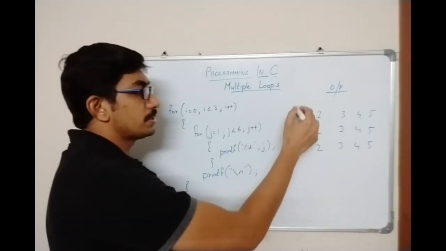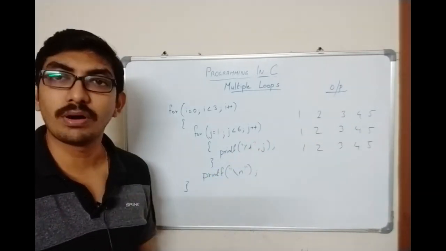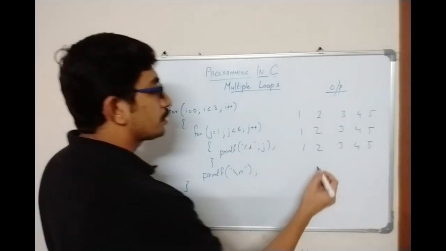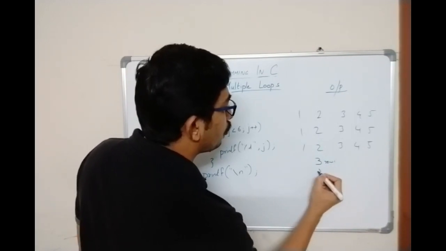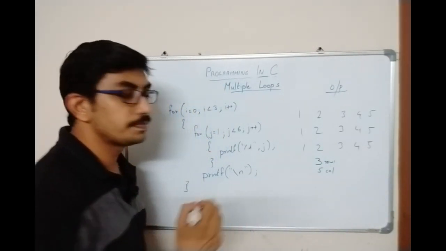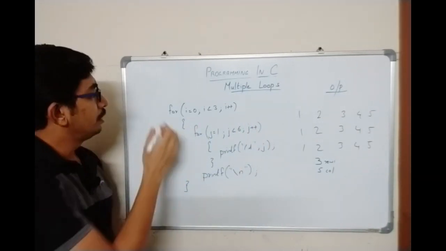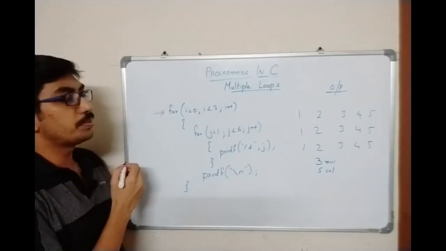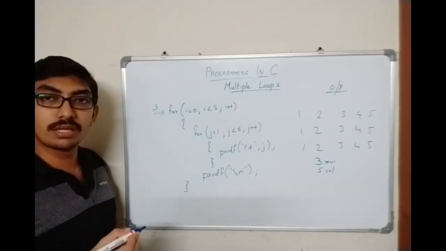You can see it is just like a matrix. You have some rows and some columns. There are 3 rows and 5 columns. Now you can see the coding part for that. You can see this loop is working for how many times? It is working for 3 times.